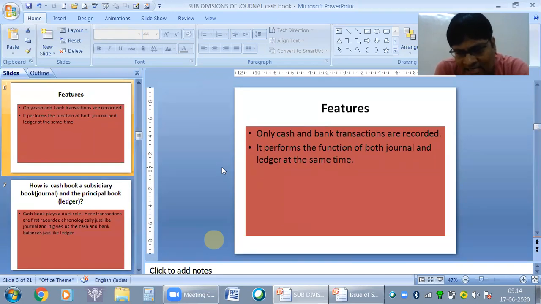Only cash transactions are recorded in cash book. It performs the function of both journal and ledger. Ledger has what function? To get the balance. Cash balance also you will get. It looks like ledger. That's why you will get cash balance, bank balance. And it also records the entries directly, which is a function of journal. So it is a journalized ledger.